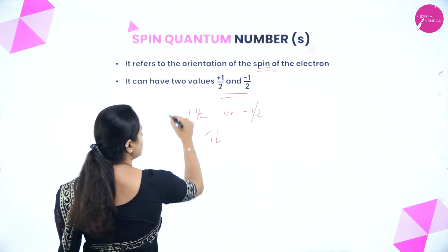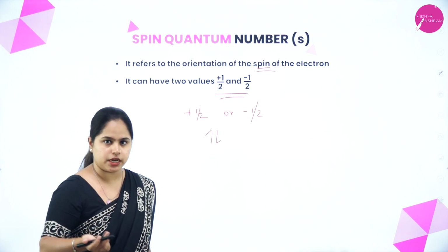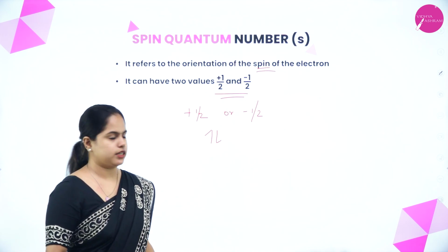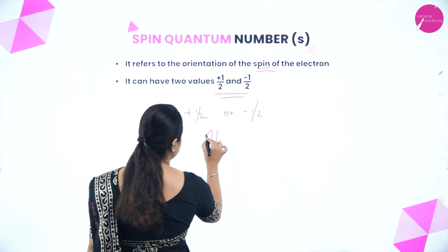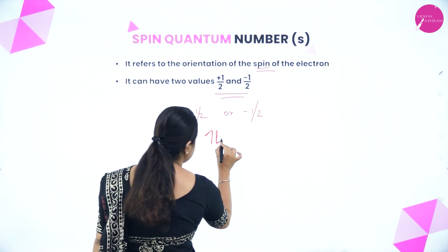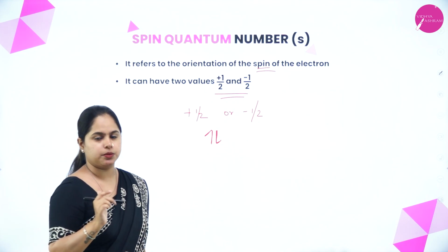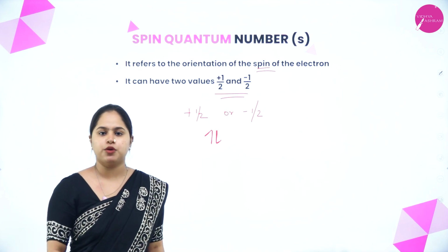So plus half rotation means it is rotating in clockwise direction. Minus half corresponds to anti-clockwise direction. So this is how you can represent it. This is one electron and this is another electron, which will be spinning in opposite direction. Right? So that is about spin quantum number.